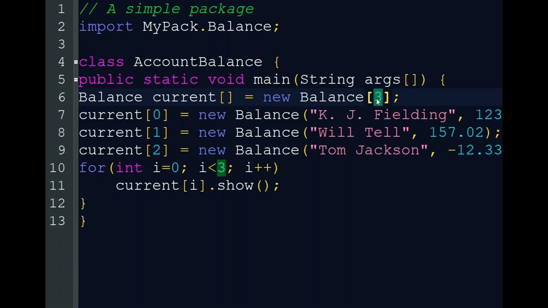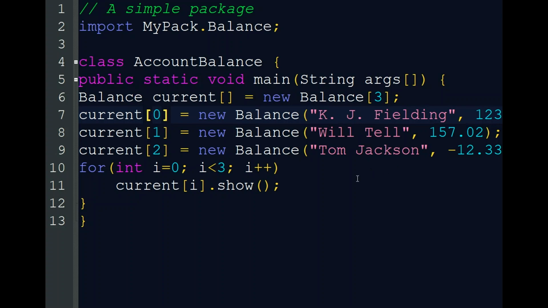In this statement we are not creating the objects, we are just declaring them. Here we are creating the object: current[0] = new Balance. Here we are calling the constructor of the Balance class with two parameters, one string value and one double value.